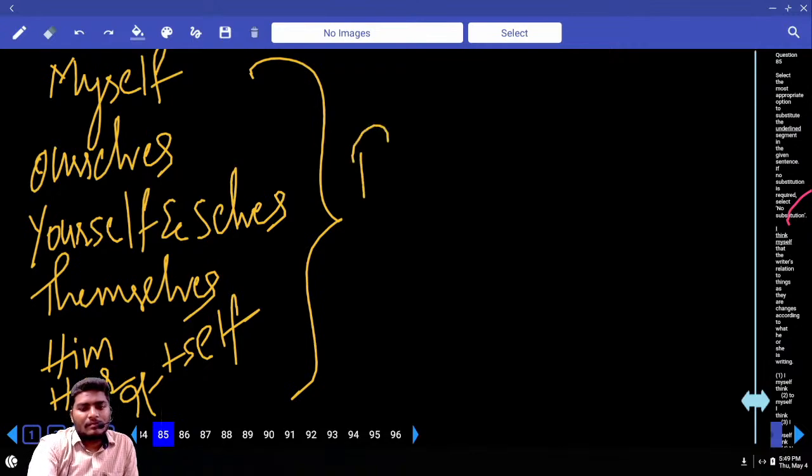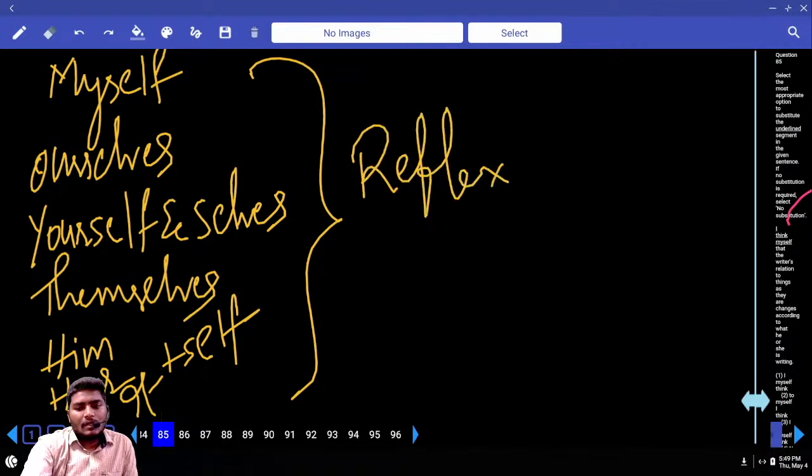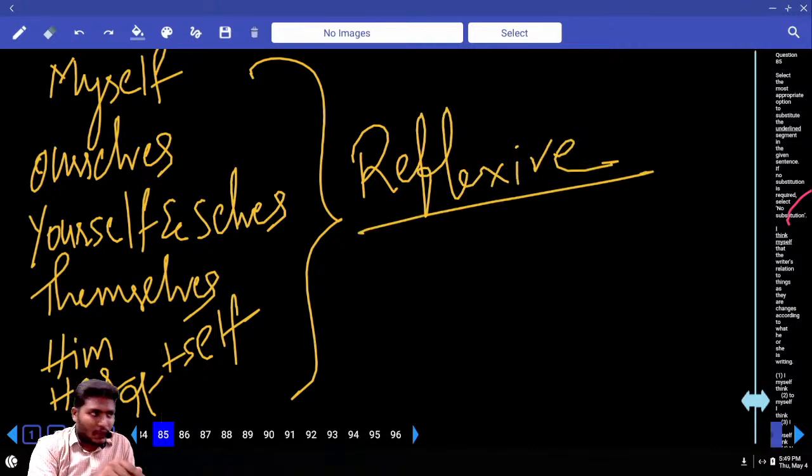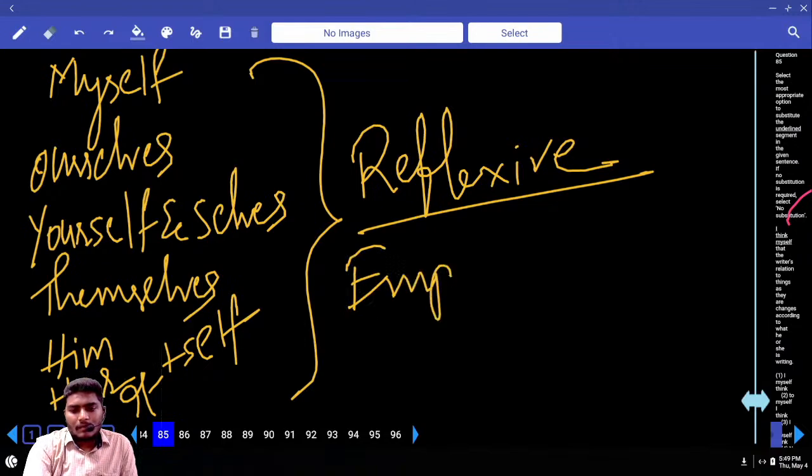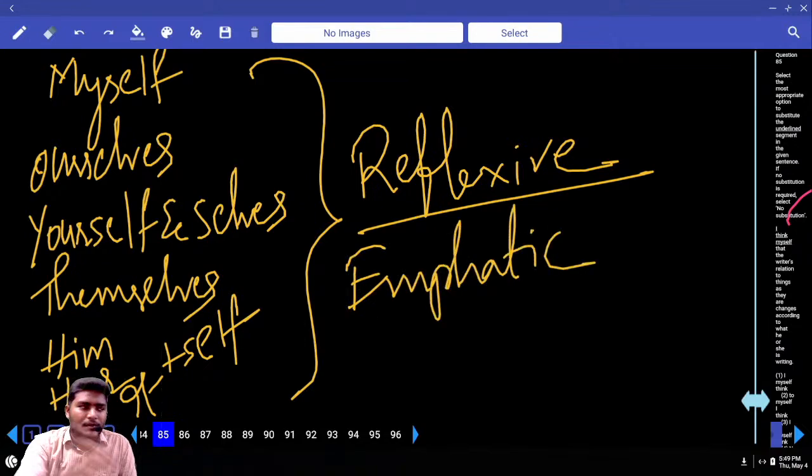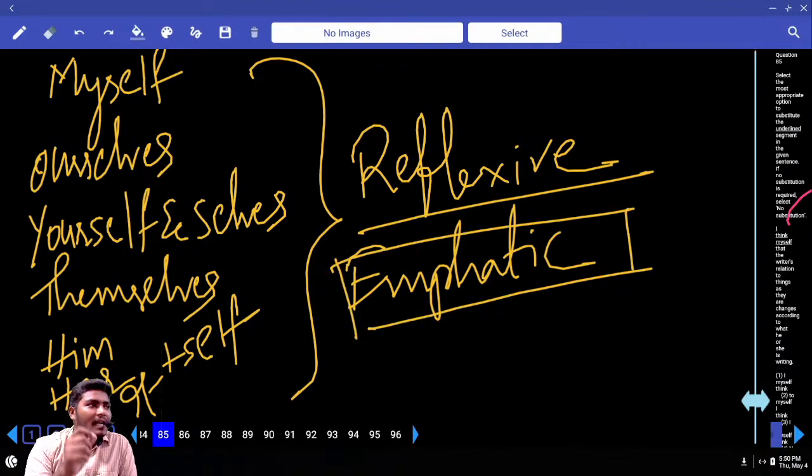One, reflexive pronouns, which you know, and most of you don't know. One more point, I only explain for the SSC batches, that is emphatic pronouns. The same words are used both as reflexives and also emphatics. To understand emphatic, you need to understand the meaning of the word emphasize. What do you mean by emphasize? To highlight something.